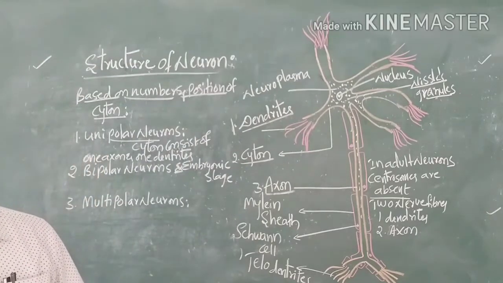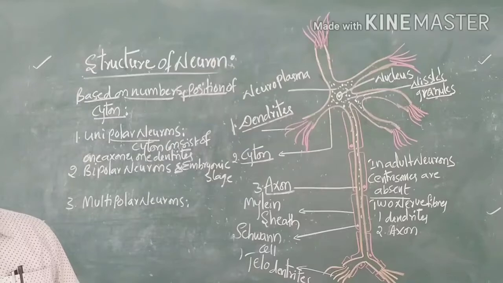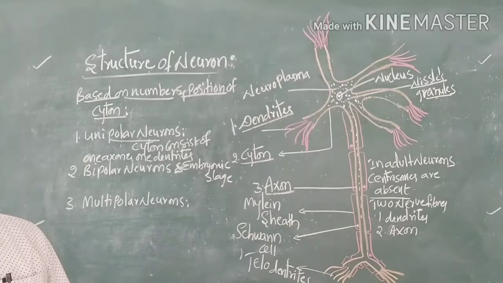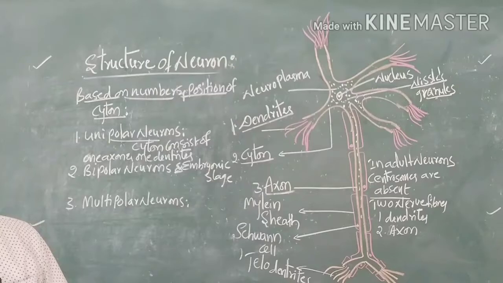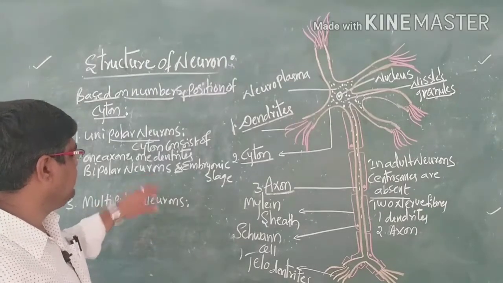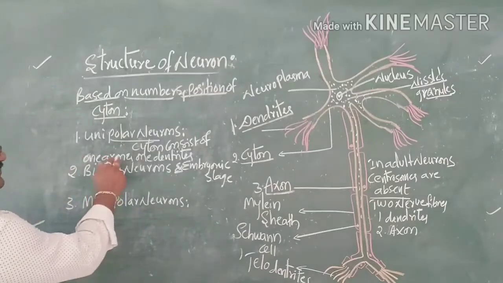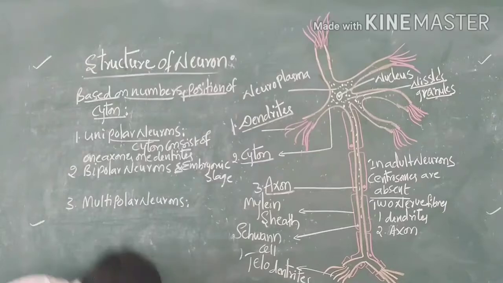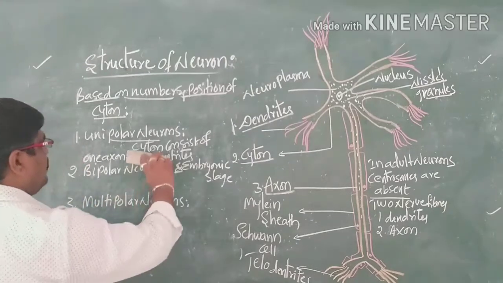The second one is the bipolar neuron. It has two nerve fibers, one is the dendrite and another is the axon, from opposite poles. In unipolar, the dendrites are absent.